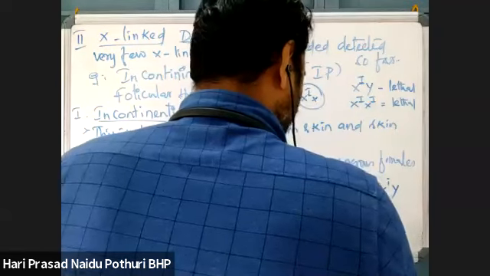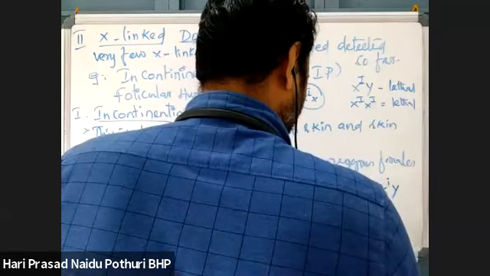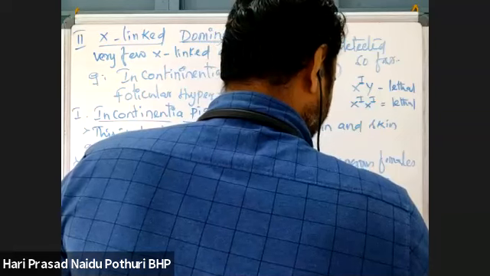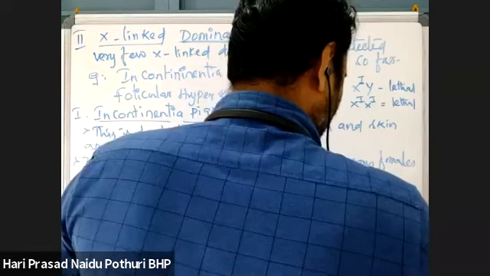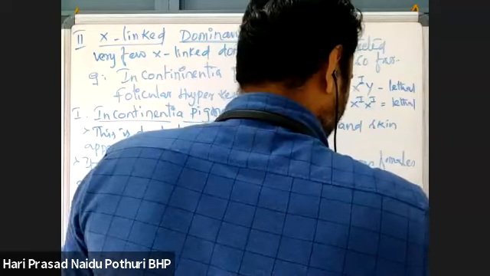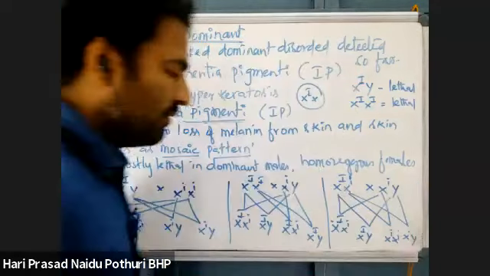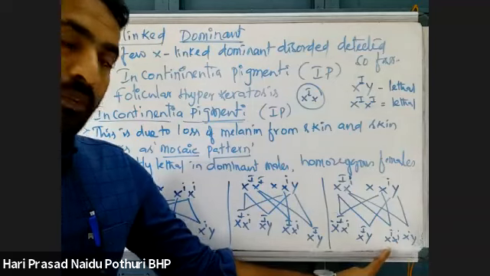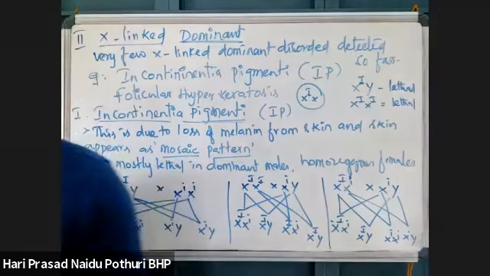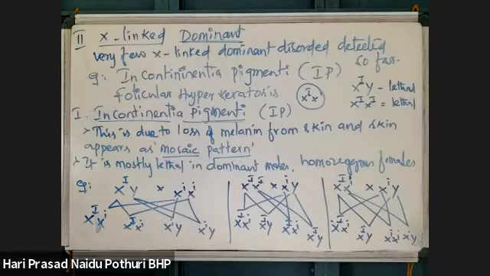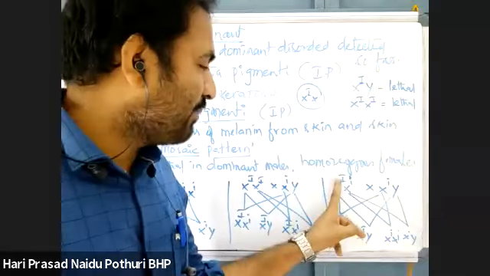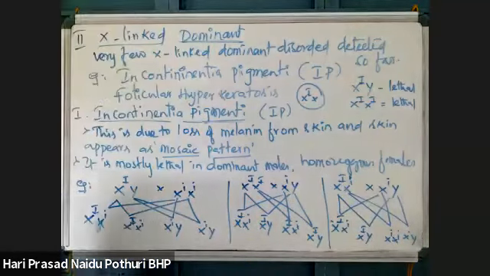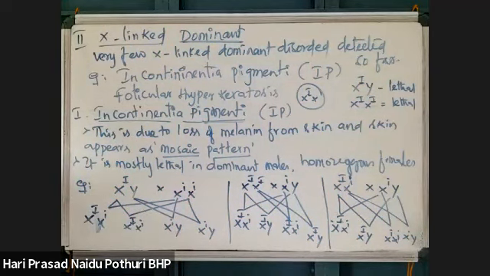Now, X capital I, X small I crossed with X capital I, Y. The offspring are X capital I, X capital I; X capital I, Y; X small I, X capital I; X small I, Y. So here 50% of daughters are IP, 50% of sons are IP. 50% of daughters are normal, 50% of sons are normal. One more condition you can also write: X capital I, X small I crossed with X capital I, Y. That also you can write.